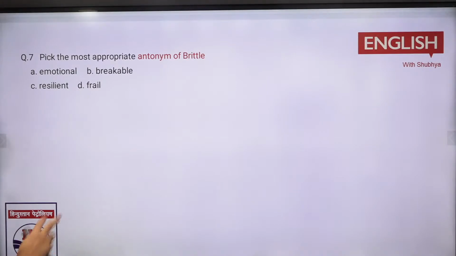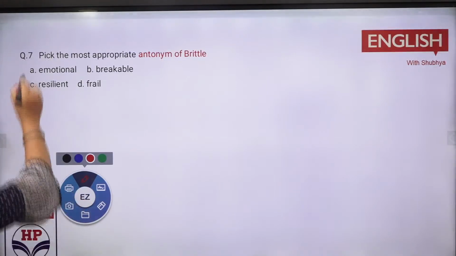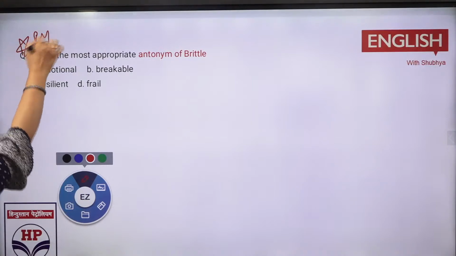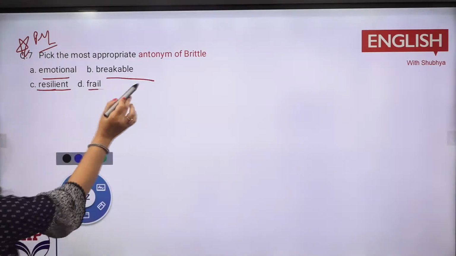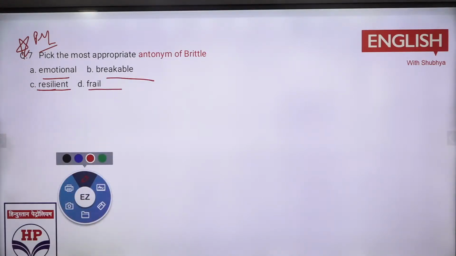Do this one. Now, antonym of brittle. This is also a last year question, previous year. Pick the most appropriate antonym of brittle. If you do not know the meaning of brittle, that is also okay. Just guess it through the elimination method: emotional, breakable, resilient, and frail. I will let you know all the meanings of the words side by side. Tell me what would be the right one.